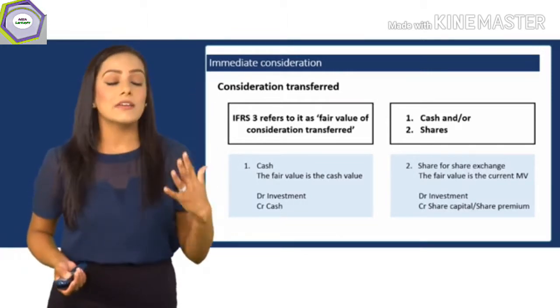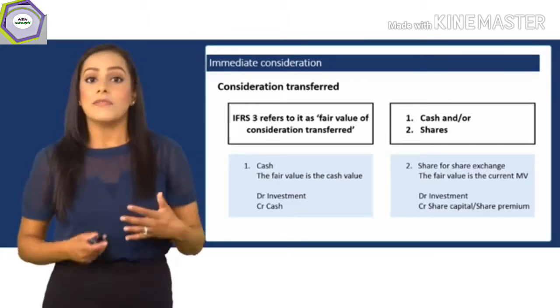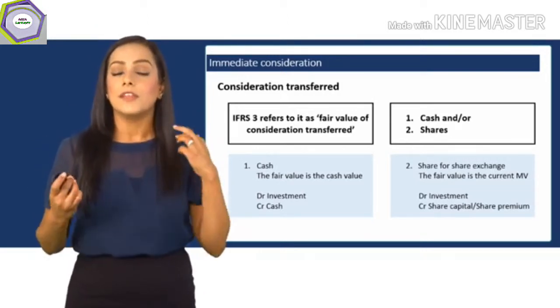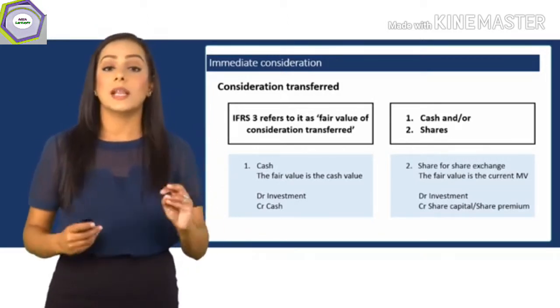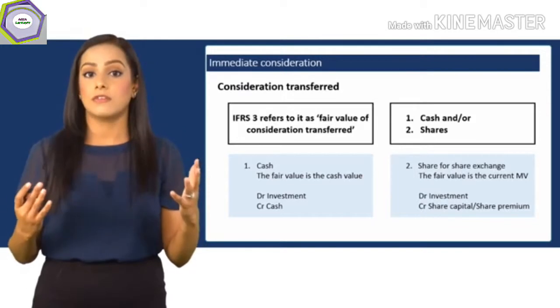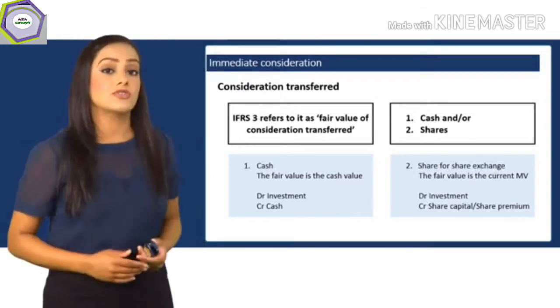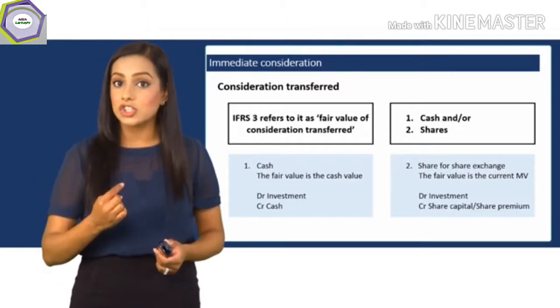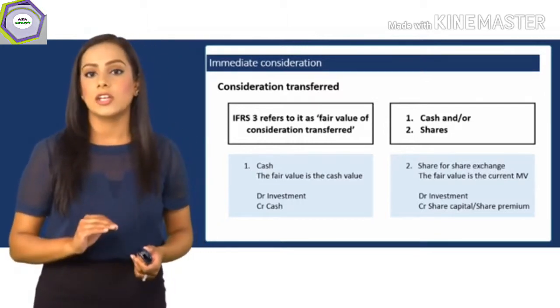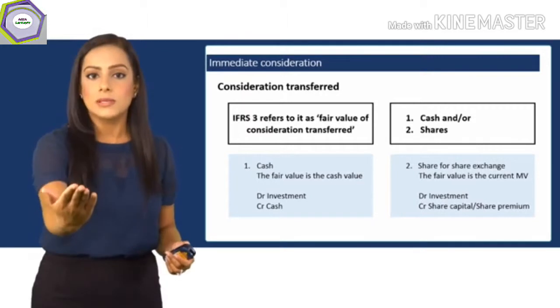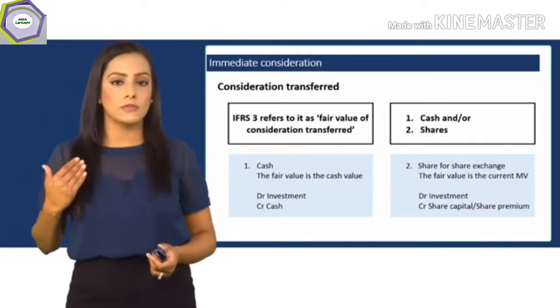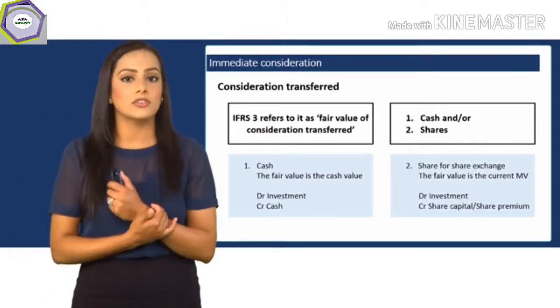If you are giving the subsidiary cash, then it's simply put, the amount of your investment is going to be the value of the cash that you have given. However, if you are giving the subsidiary shares in return for their shares, this is known as a share exchange. I will give you some of my shares if you give me some of your shares, so let's do an exchange.